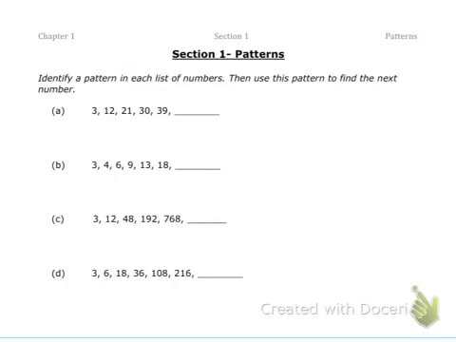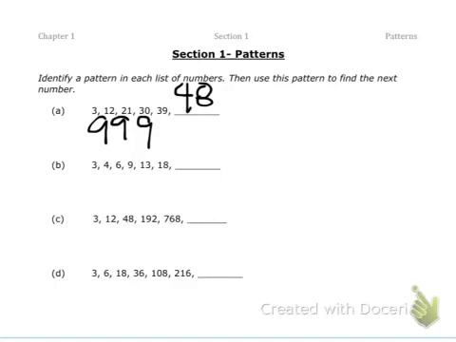What is the difference between 3 and 12? That's going to be 9. What is the difference between 12 and 21? That's also 9. How about the difference between 21 and 30? Also 9. So it looks like from each number to get the next number, we are adding 9. So if we are looking at our last number, 39, 39 plus 9 gives us 48.